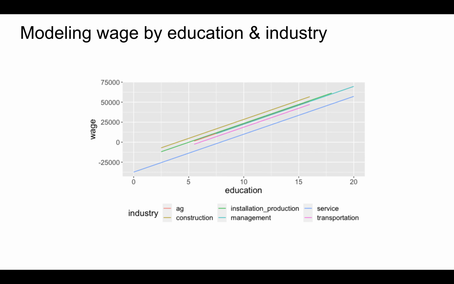By assuming this rate of increase is the same within each industry, our model is represented by 6 parallel lines, one for each industry. For example, within the construction industry, represented by the top line here, we expect wages to increase by an average of $4,734 for every extra year of education. Similarly, within the service industry, represented by the bottom line here, we expect wages to increase by an average of $4,734 for every extra year of education.